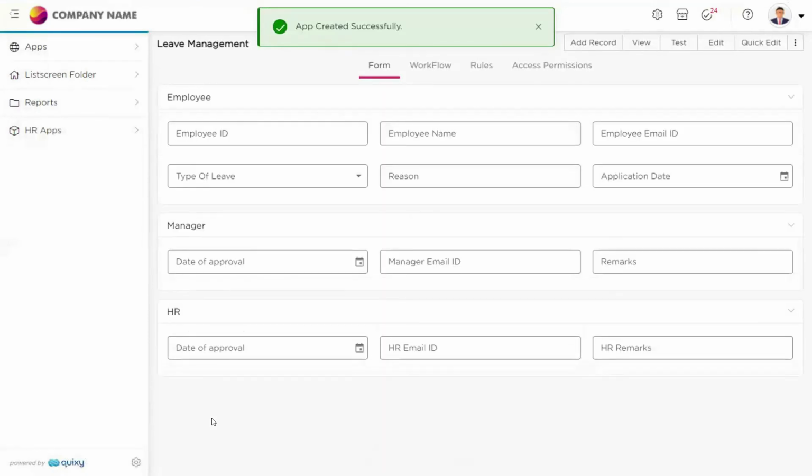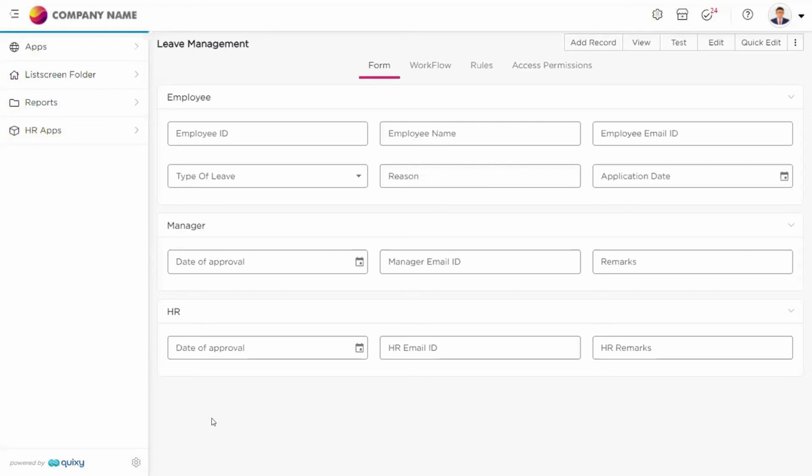So here we are. As you can see, our application is created and published. If I would not take this much time to explain, if I want to create an application, I could create it within 5 to 10 minutes. So this is how easy it is to create an application in Quixy.